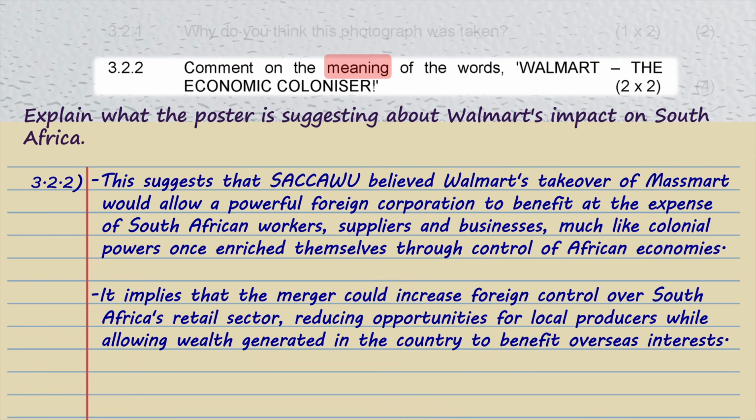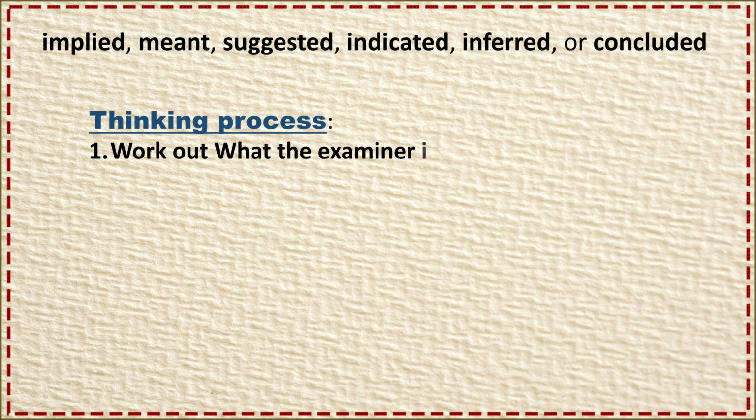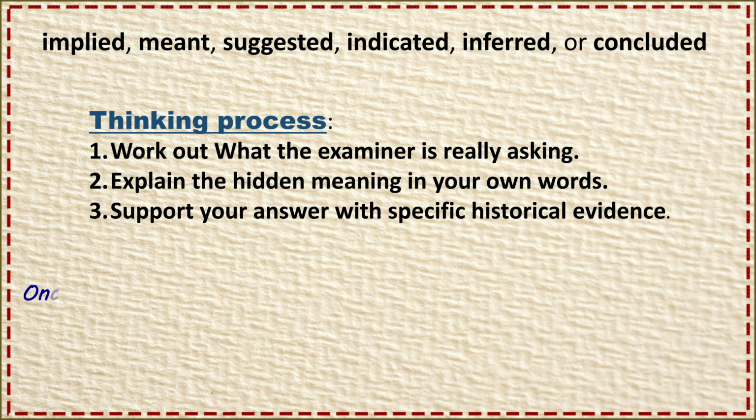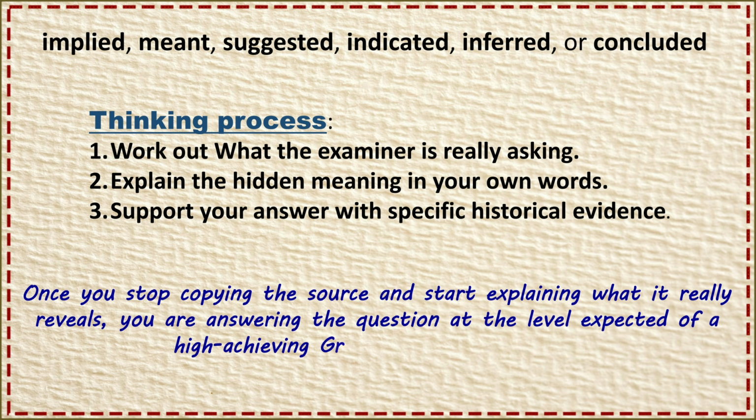By now, you should have noticed that every question, whether it asks you about what is implied, meant, suggested, indicated, inferred, or concluded, uses the same thinking process. First, work out what the examiner is really asking. Second, explain the hidden meaning in your own words. Third, support your answer with specific historical evidence. Once you stop copying the source and start explaining what it really reveals, you are answering at the level expected of a high-achieving grade 12 history learner.